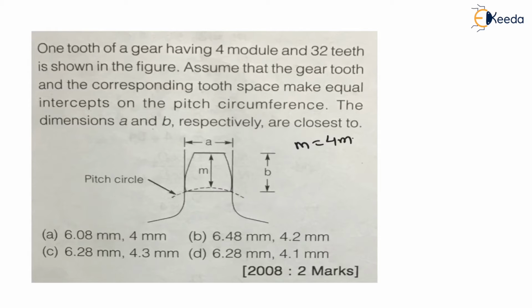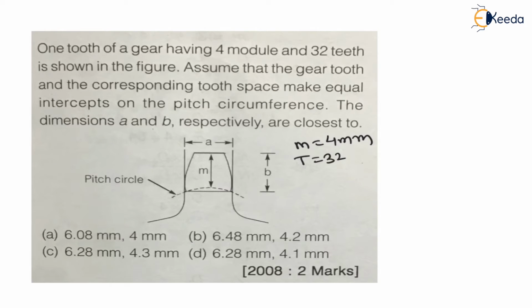to 4 mm, and 32 teeth is shown in the figure, that is, the number of teeth is given as 32. Assume that the gear tooth and corresponding tooth space make equal intercept on the pitch circumference. The meaning of this we will understand. See, this is a very important statement. Assume that the gear tooth and the corresponding tooth space make an equal intercept on the pitch circle.